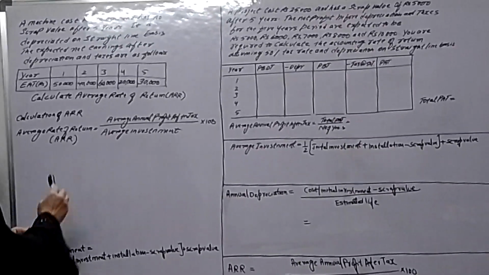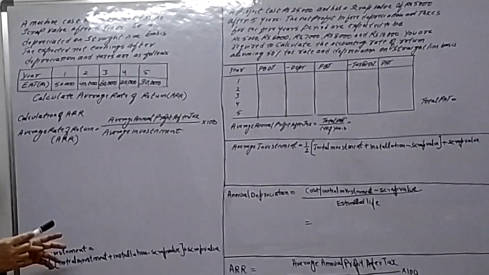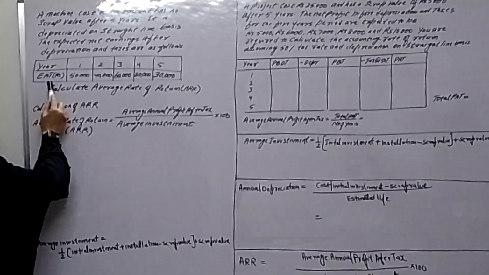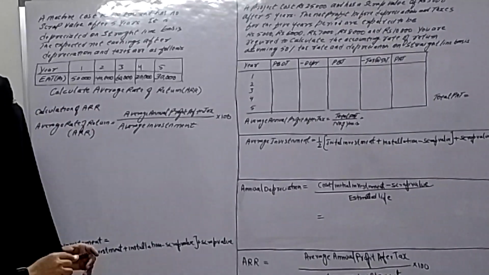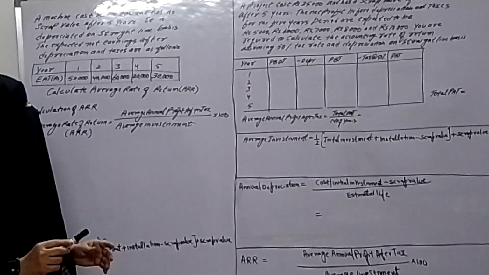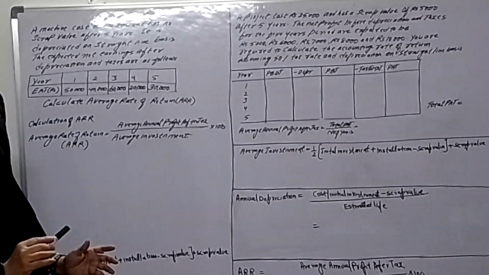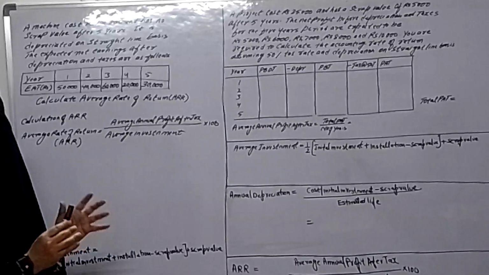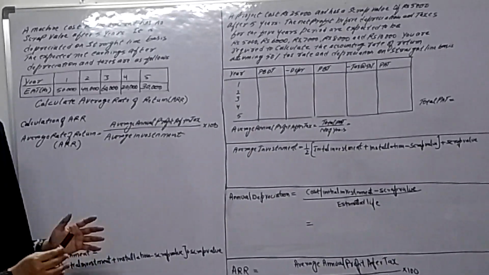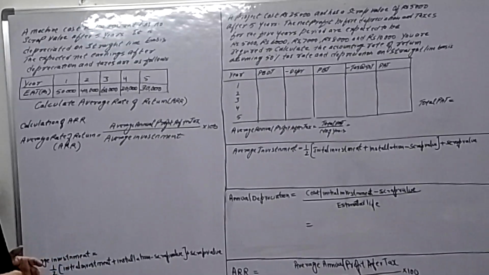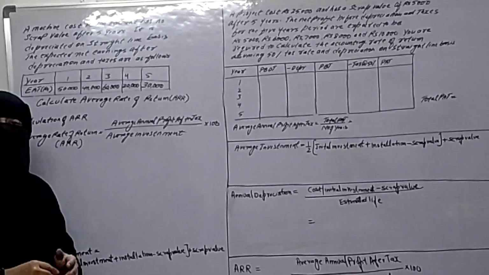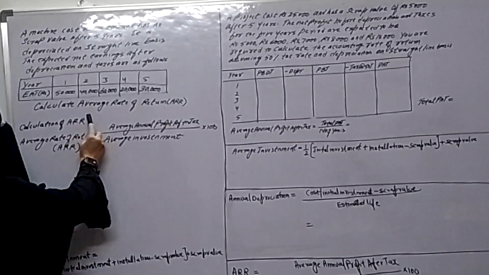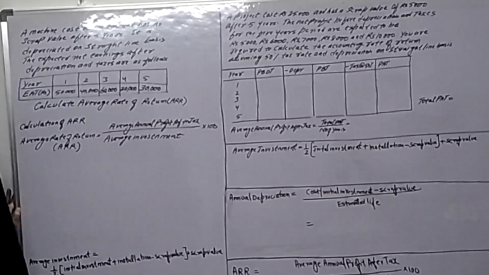In year 1, the EAT, earnings after tax, or it is also called PAT, profit after tax. So EAT, first year is 50,000, second year is 40,000, third year is 60,000, fourth year is 20,000, and fifth year it is 30,000. So the project life is 5 years, and 5 years EAT are given, and the initial investment of the project is 1 lakh. And they are asking you to calculate the average rate of return, ARR.